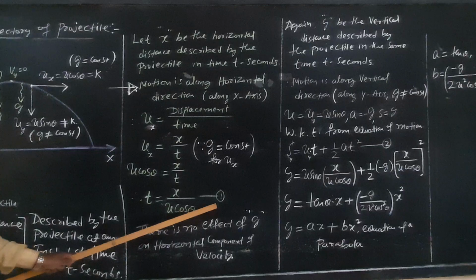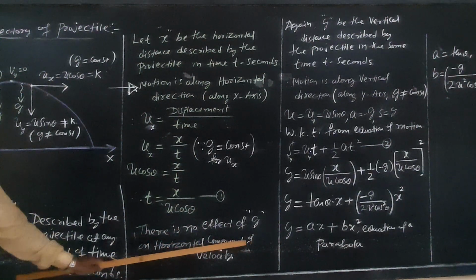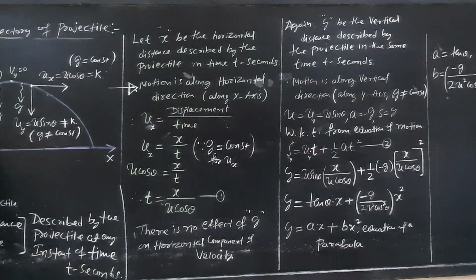Consider this as equation number 1. There is no effect of g on the horizontal component of velocity. So, that is the first part of the derivation.